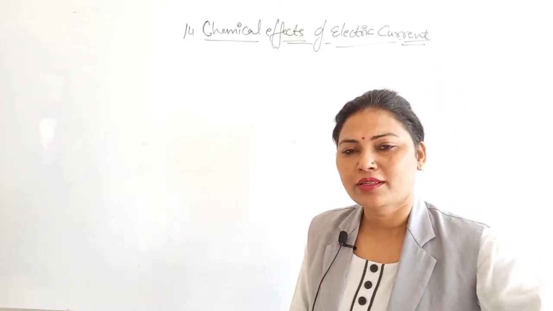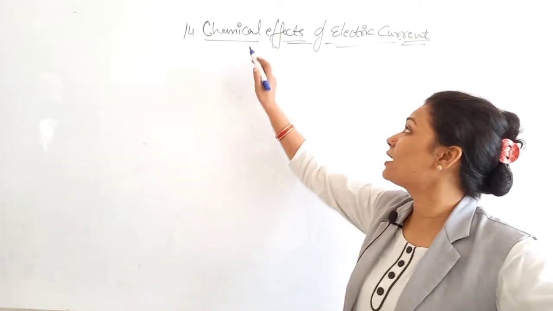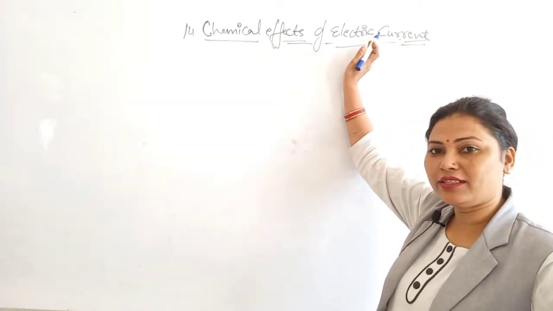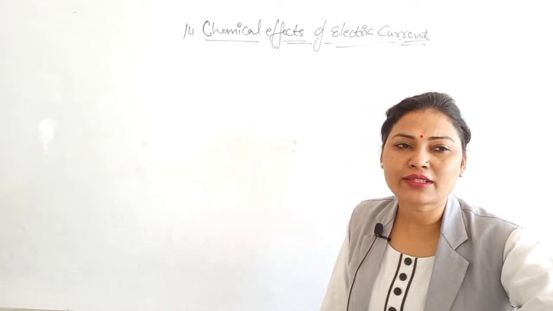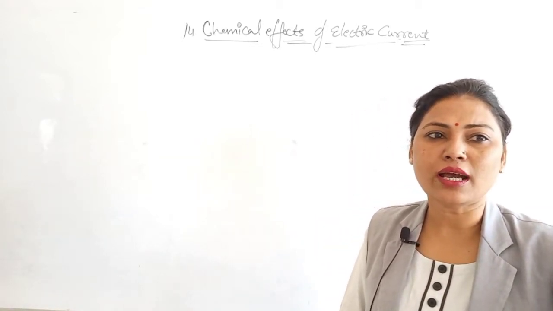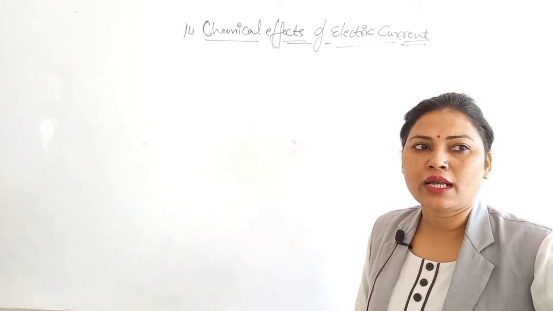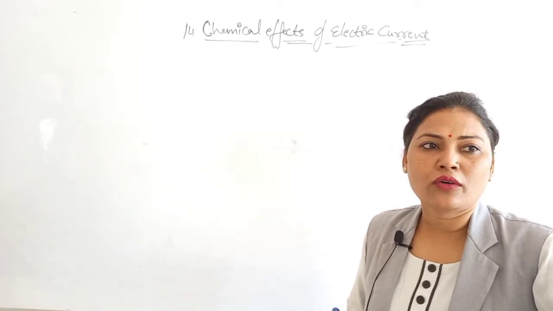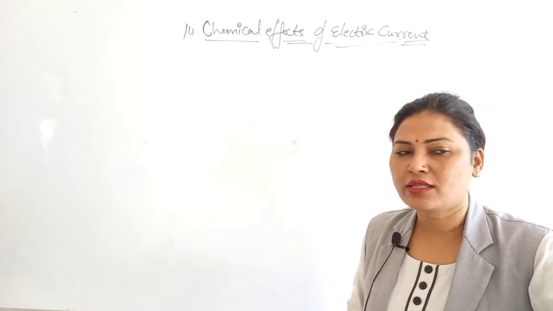Hello students, now I would like to explain the next chapter, that is chemical effects of electric current. This is our 14th chapter. As you know, electricity is a naturally occurring force that exists around us, and humankind has been aware of this force since early ages.